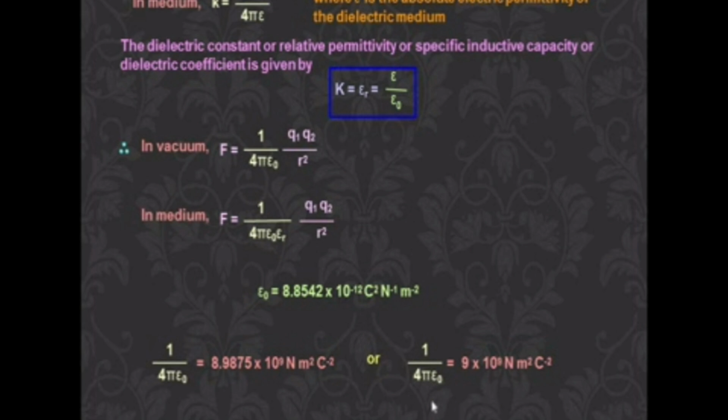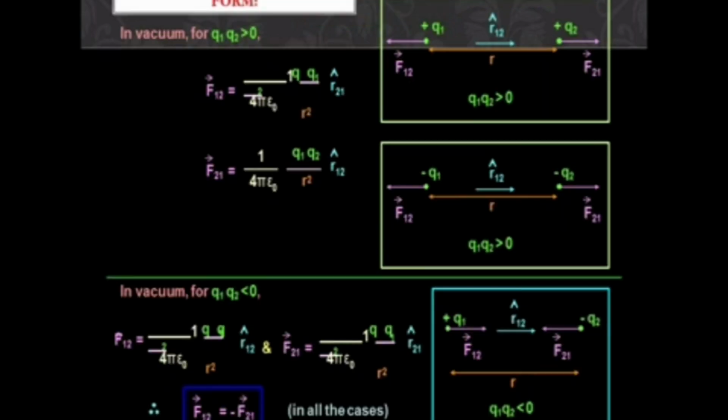So for 1/4 pi epsilon naught, we substitute 1/4 into 3.14 into epsilon naught equal to 8.8542 into 10 to the minus 12, and you will get 9 into 10 to the power of 9. That is the value of 1/4 pi epsilon naught. You have to memorize this, it is a constant value. When problems come, instead of 1/4 pi epsilon naught you can directly put this value. That is what it is for.